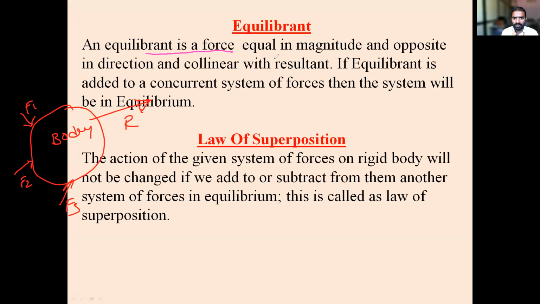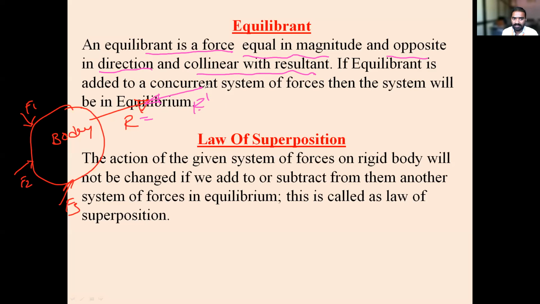So what is equilibrium? An equilibrant is a force equal in magnitude and opposite in direction. See, I will take one more force which is opposite to this one, R dash. What is the magnitude of this R dash? R dash is equal to R only. The magnitude is the same, but it is opposite to R, opposite in direction and collinear with the resultant.